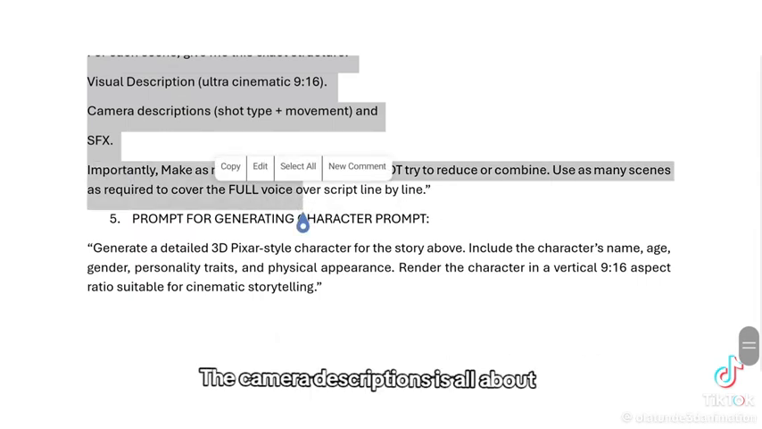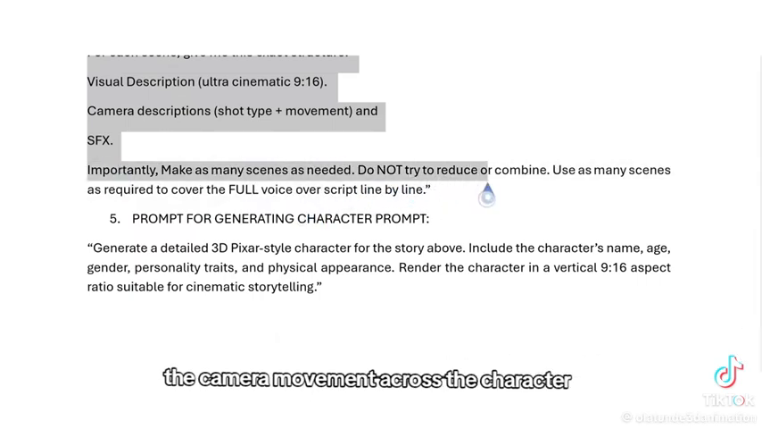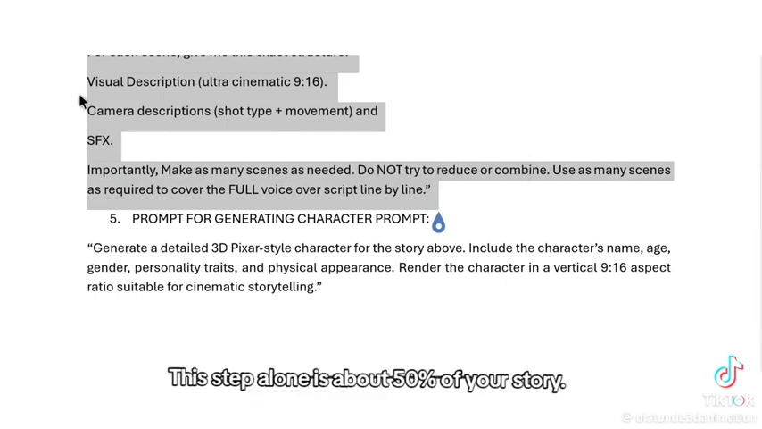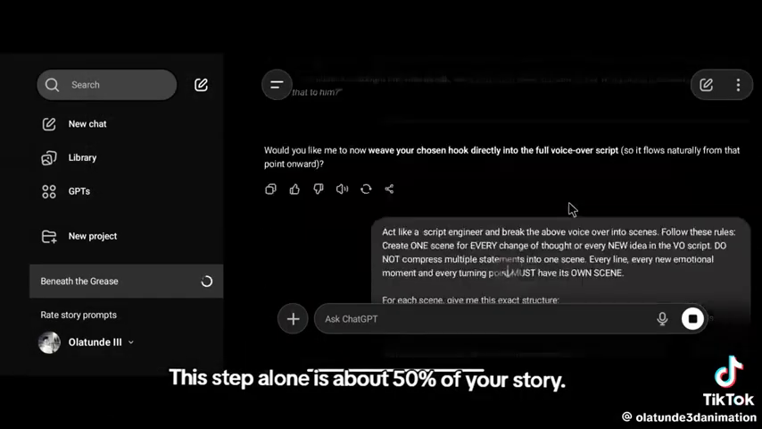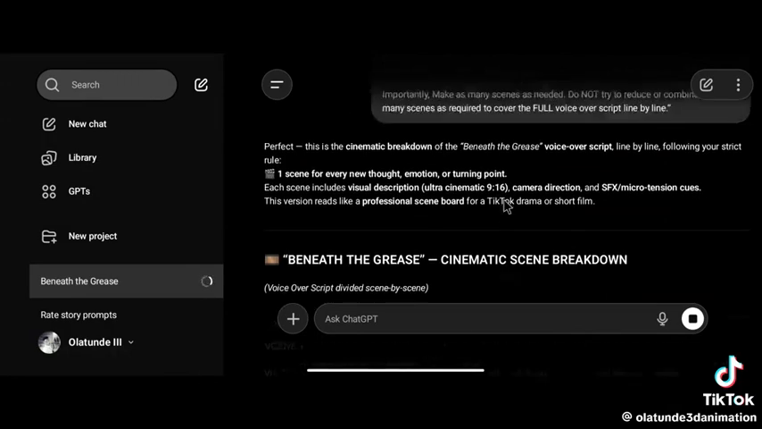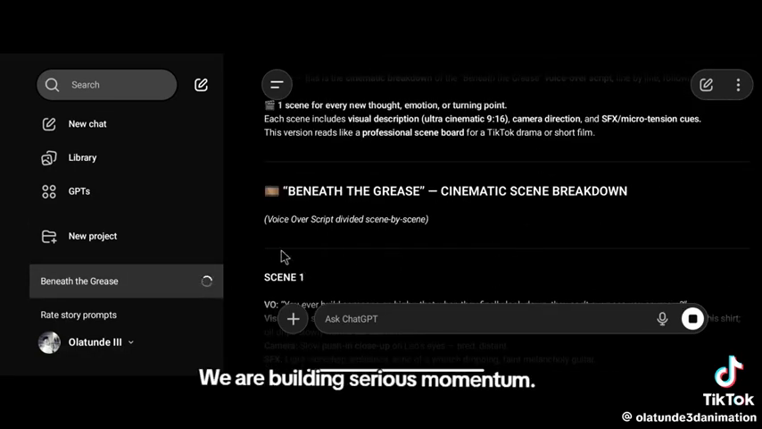The camera descriptions is all about the camera movement across the character. It's very important to add camera descriptions in your script. This step alone is about 50% of your story. If you fail here, you have issues later. Let's run it. And these are the results. We are building serious momentum.